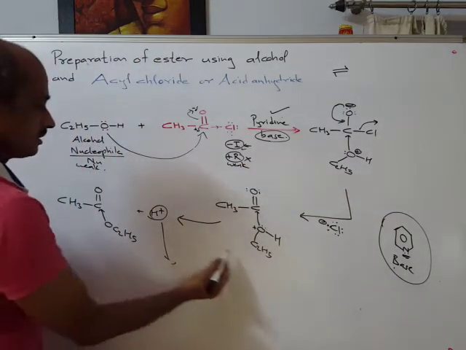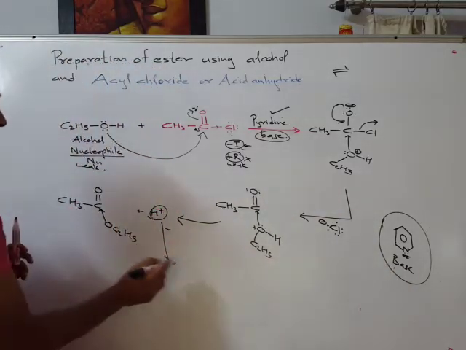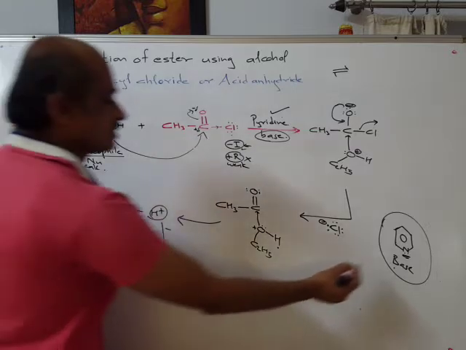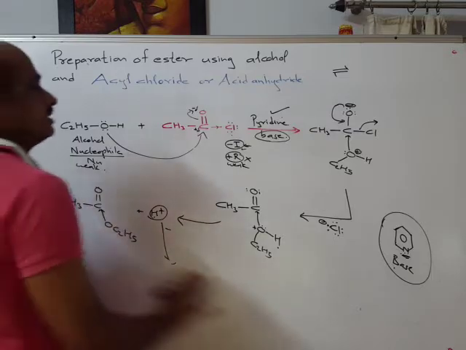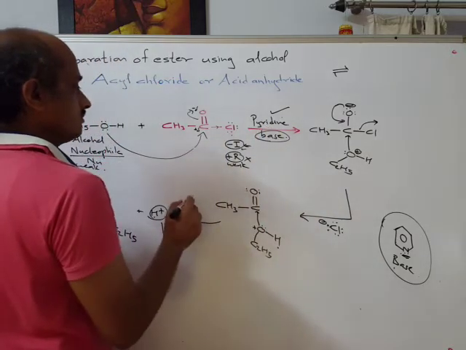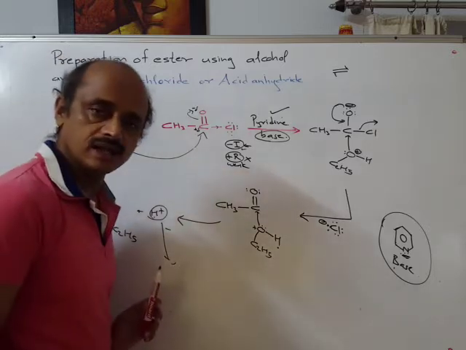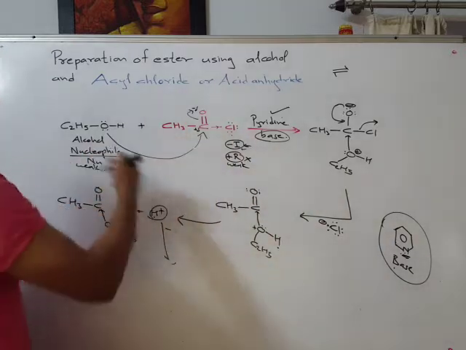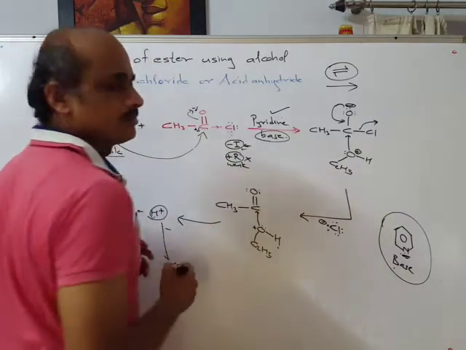In the last step, after deprotonation, pyridine pulls the hydrogen in the form of H+ ions. The hydrogen which is pulled by pyridine is not easily available, and therefore the reverse reaction is not possible. Because of pyridine, the hydrogen which comes out as H+ in the last step is pulled and not given back, so the reverse reaction is not possible, or else it would have been this. Because of pyridine, it becomes this type of reaction.